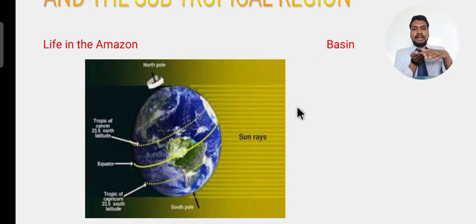Suppose it's a plain area. Here we have the river Krishna, which is connected by the Ghataprabha, Malaprabha, and other important tributaries, is it not? This area is drained by the river Krishna.